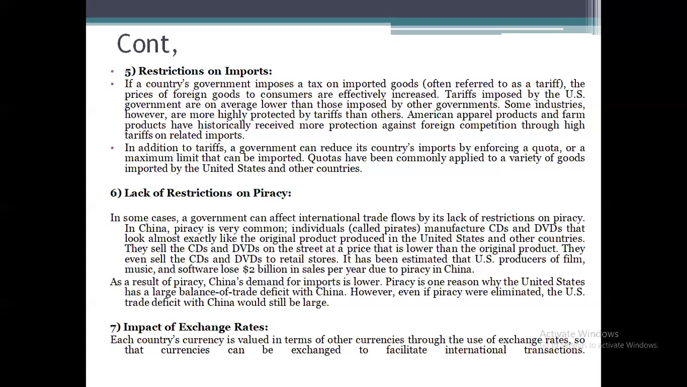So most of the countries have given importance to export, not to import. That's why they have given restrictions on import, either in the form of quotas, or in the form of taxes, or in the form of customs duties.